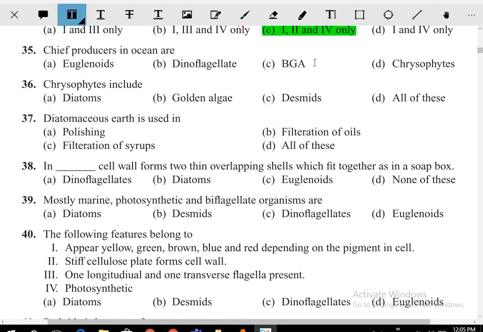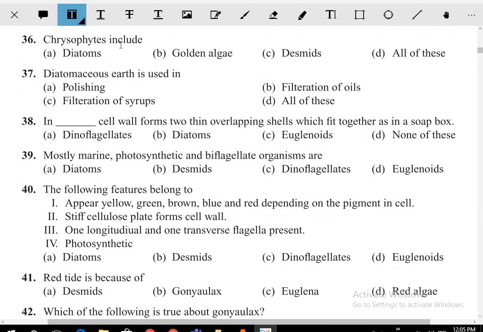Chief producers in the oceans are chrysophytes, diatoms. Chrysophytes include diatoms, golden algae and desmids. Golden algae को ही desmids कहा जाता है. So all of this. Diatomaceous earth is helpful for polishing, filtration of syrup and filtration of oil.